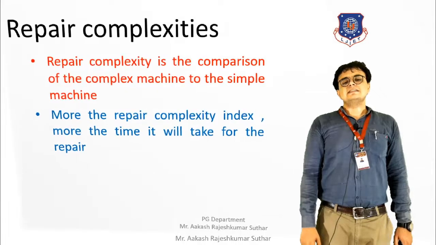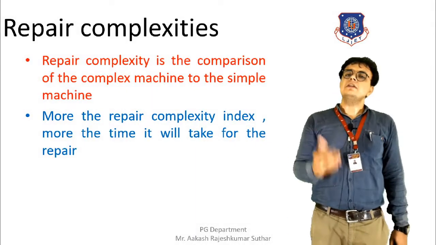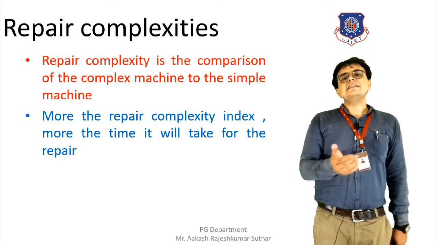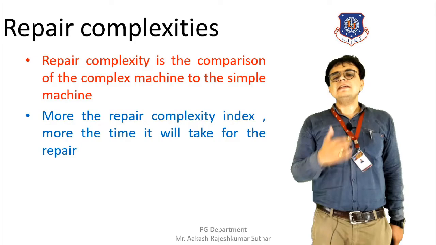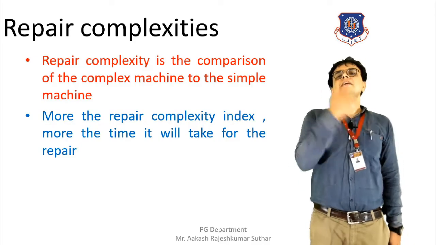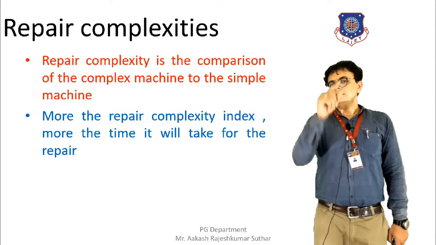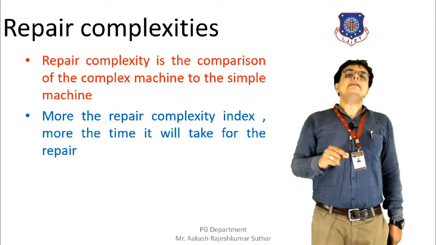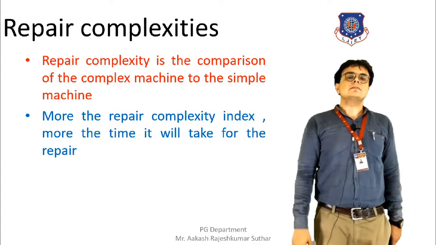Further discussing, the repair complexity is nothing but a comparison of the complex design of a machine to the simple design of a machine. The higher the repair index of the machine, the more time it will take to get repaired, and vice versa. So the repair complexity index does affect the repair of the machine.